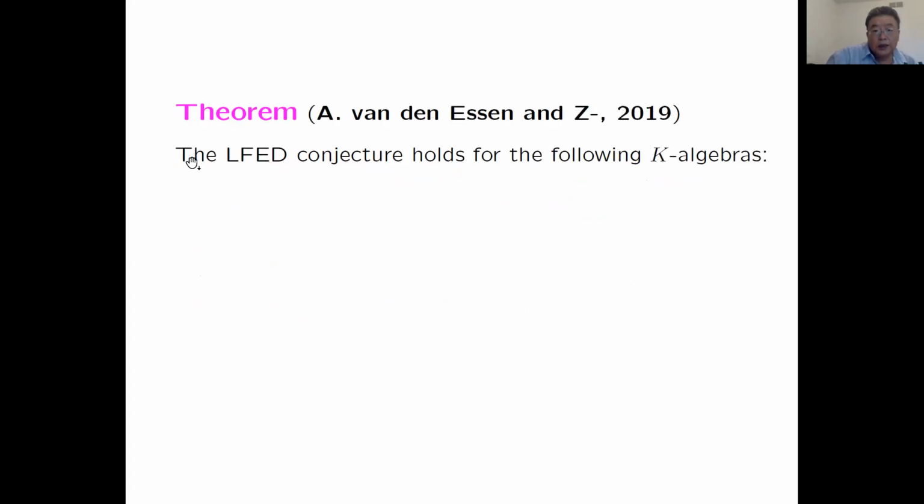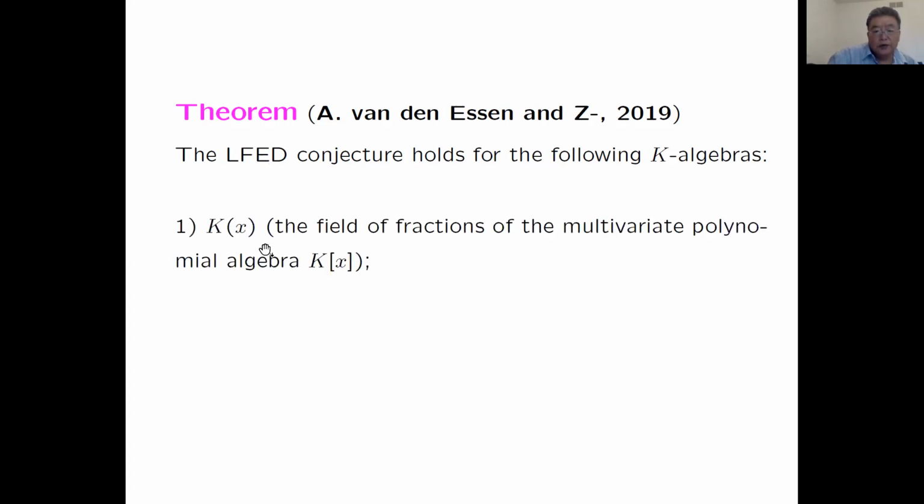Next is joint work with Arnold van den Essen: the locally finite E-derivation conjecture holds for the following algebras. First, the rational field, the field of fractions of the multivariate polynomial algebra.